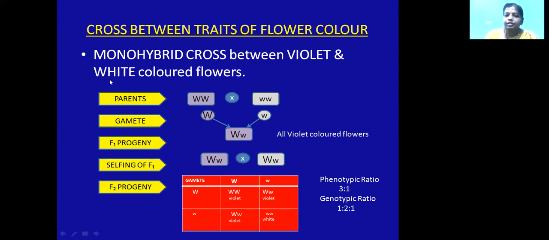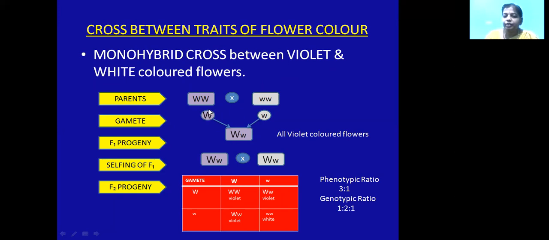Violet colored flowers are crossed with white colored flowers of the pea plant. So we know that violet color is dominant over white color, but how did Mendel know? He made a cross between the plants, using pure lines. He crossed the pure line violet plant with the pure line white flowering plant. He extracted the pollen grains of this plant and placed them on the egg of the other plant. So then he got capital W and small w.